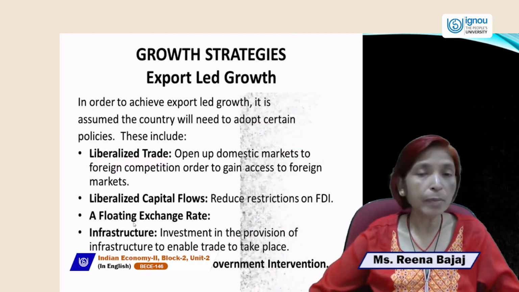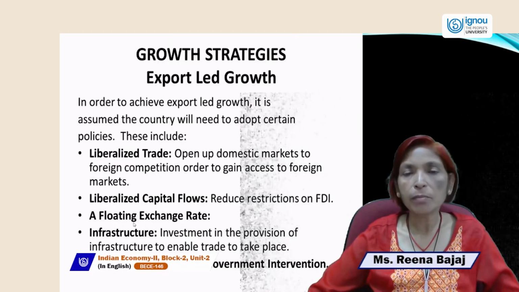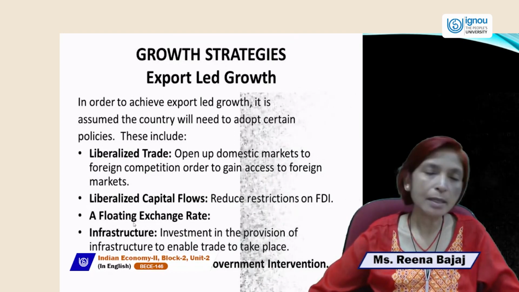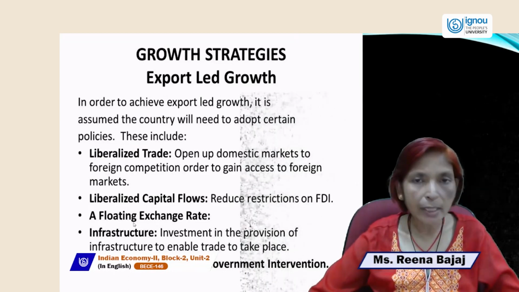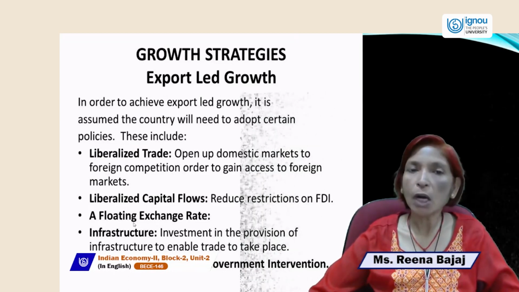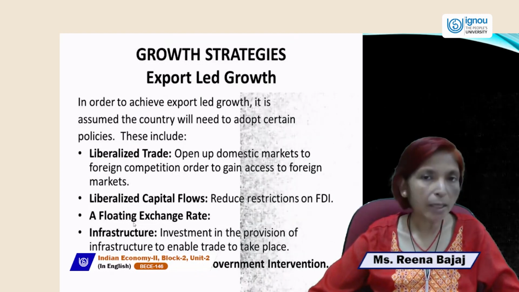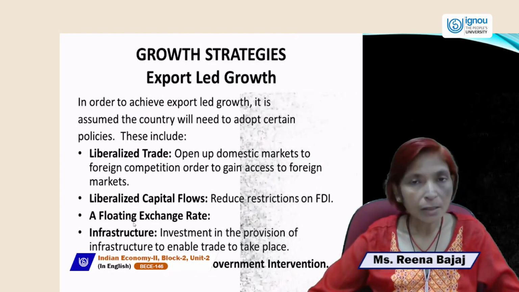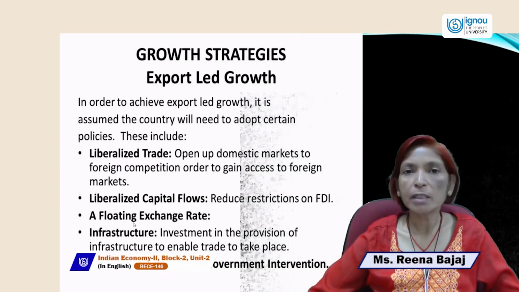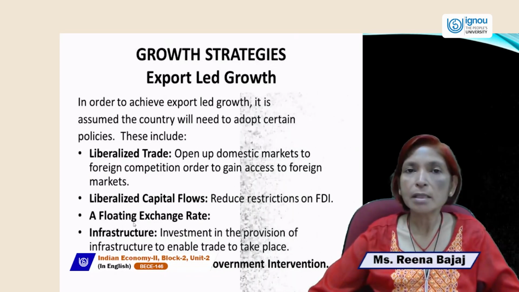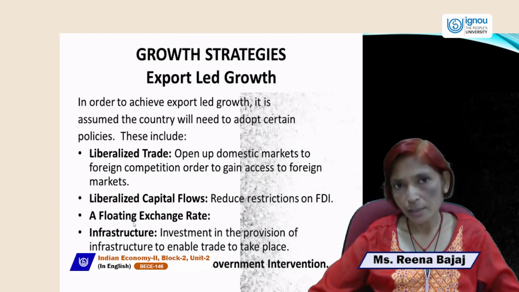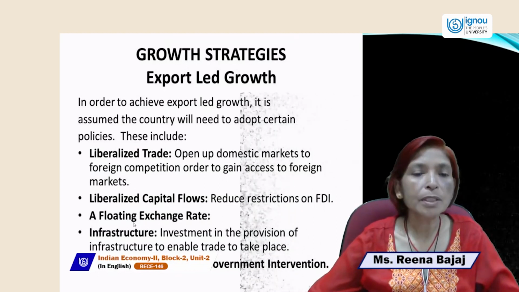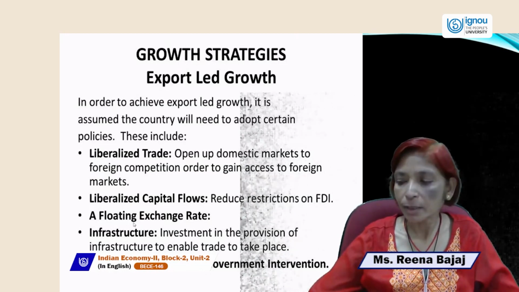It means if you have billions of dollars, billions of rupees, you can invest in your business enterprises without any interference of the government, without any permission taken from the government. It means the government has liberalized the economy and the government has deregulated the system of industrialization also. This is called export led growth strategy.